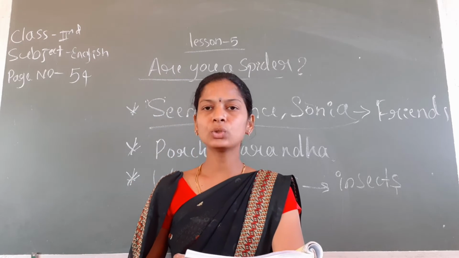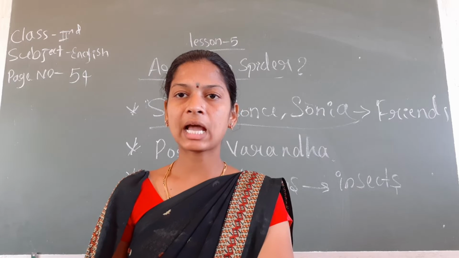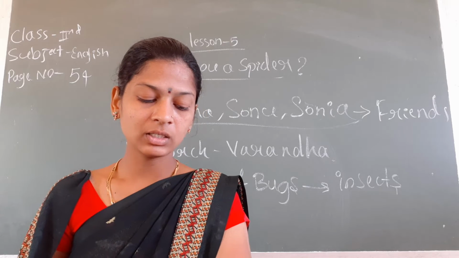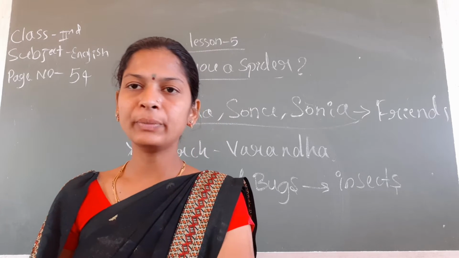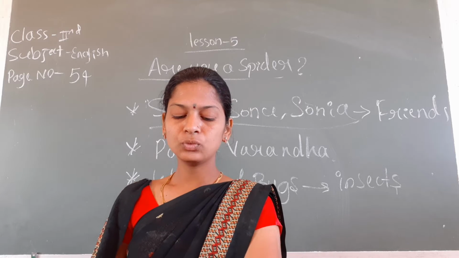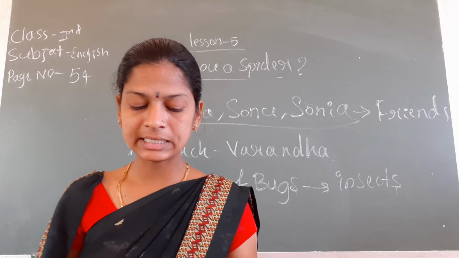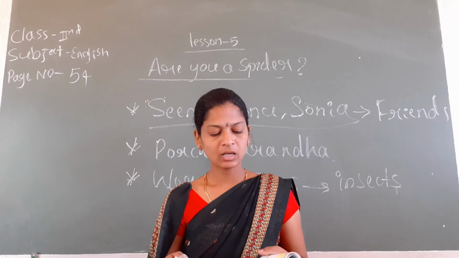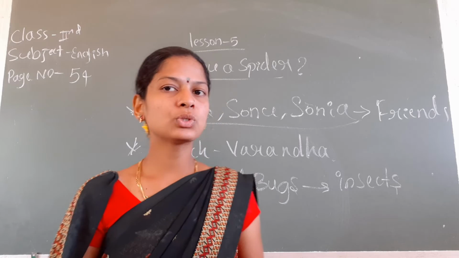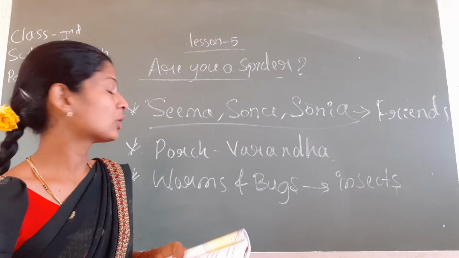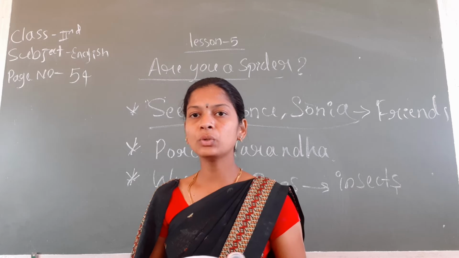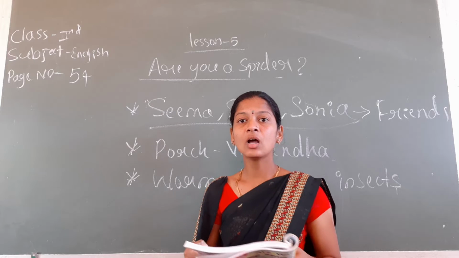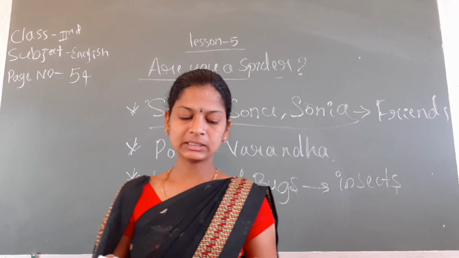But we don't know what a spider looks like. See here, but we don't know now what a spider looks like, said Sonu. We don't know how big it is. We don't know what color it is. How shall we know when we find one? Sonu, Sonia and Seema are all going to the garden. That garden is at the back of Seema's house.